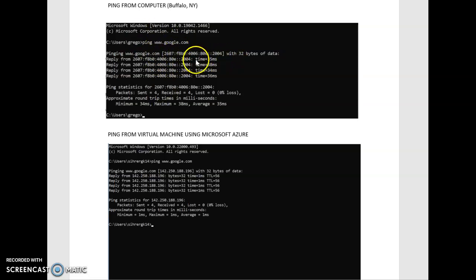You can see I sent 4 packets of data. All 4 were received, 0 were lost, which is good. But the average time was 35 milliseconds.